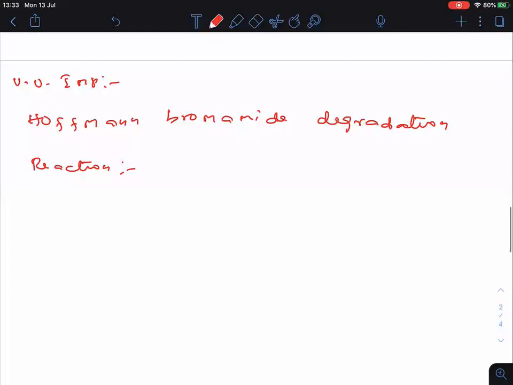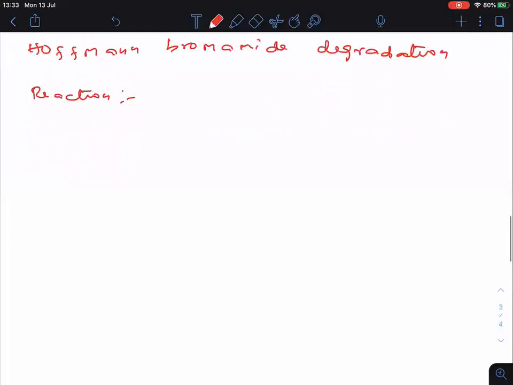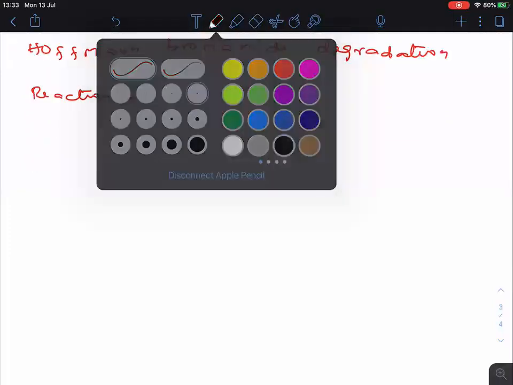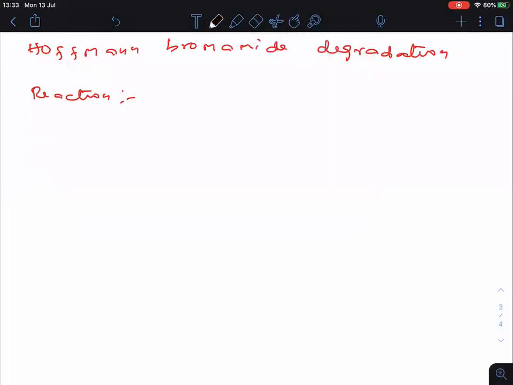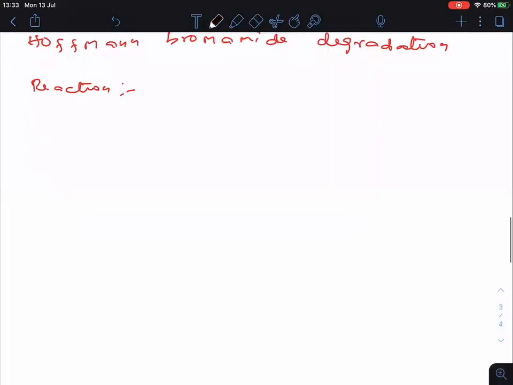Very, very important preparation method. Here we will be seeing its mechanism, then we will do some questions also.